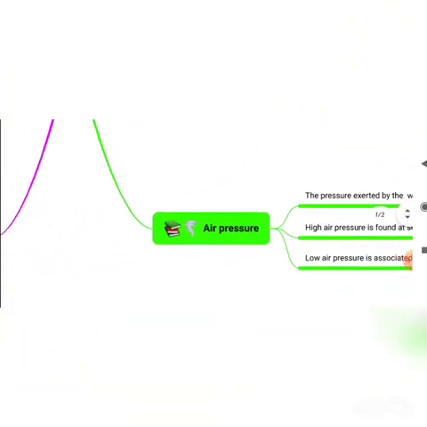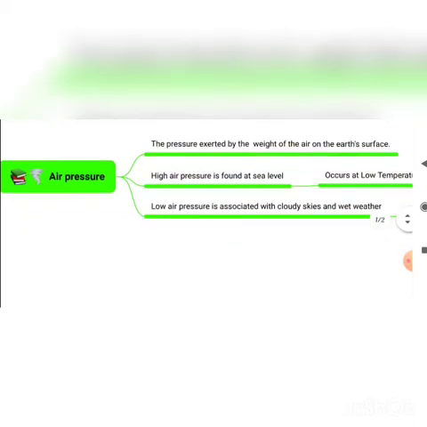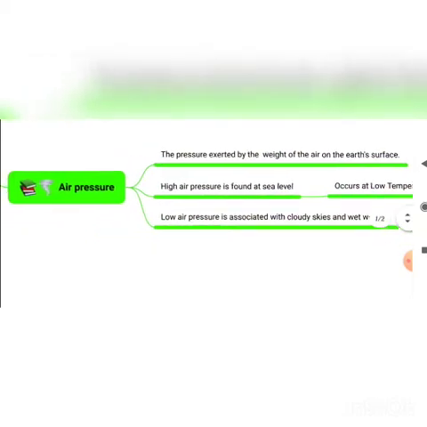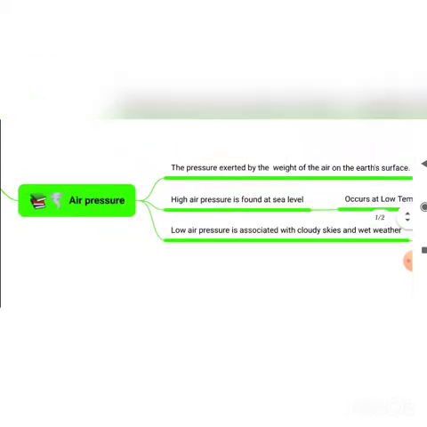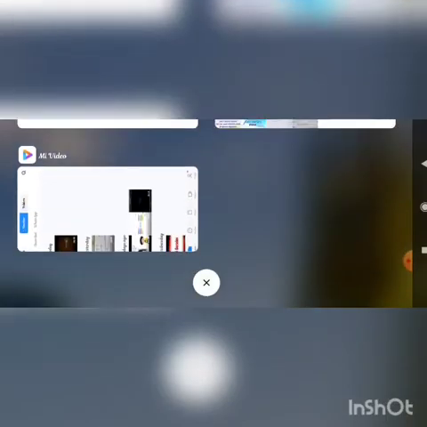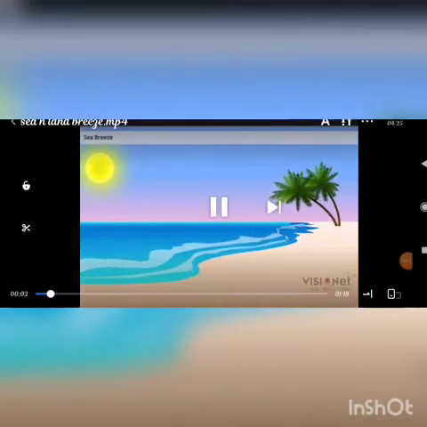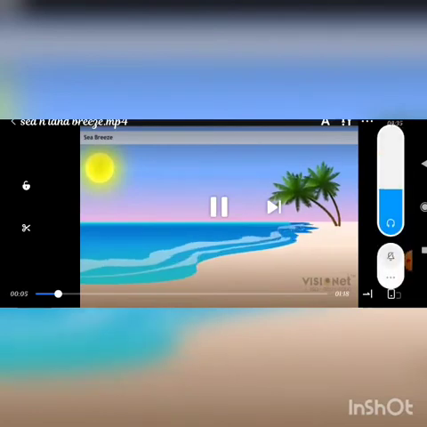And the next is air pressure. Before moving into air pressure, you wanted to know first what sea breeze and land breeze are. Let me show you a video about it, so that you can easily come to know about it. So, land and sea breeze. Here you could see, sea breeze is the wind developed.